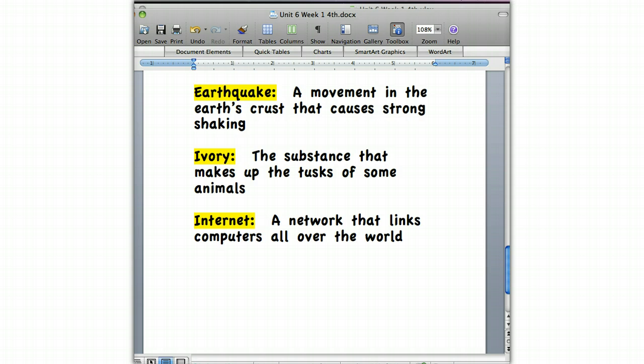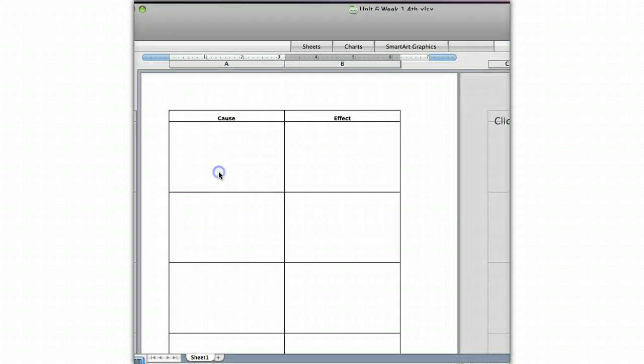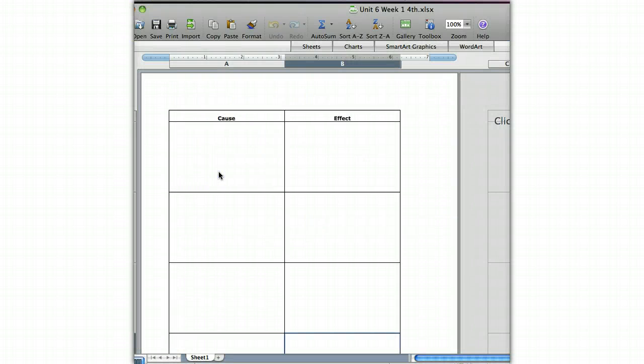And we're going to use the cause and effect diagram to help us work through that as we read the story. Remember that each event or action often leads directly to one another in the events. Remember, a cause is the reason why something happened, and the event or the effect is what happened from the cause. With that being said, let's go ahead and direct our attention to page 668, and let's go ahead and begin reading the story. As we're reading, we are going to look, however, for some cause and effects that occur within the story.